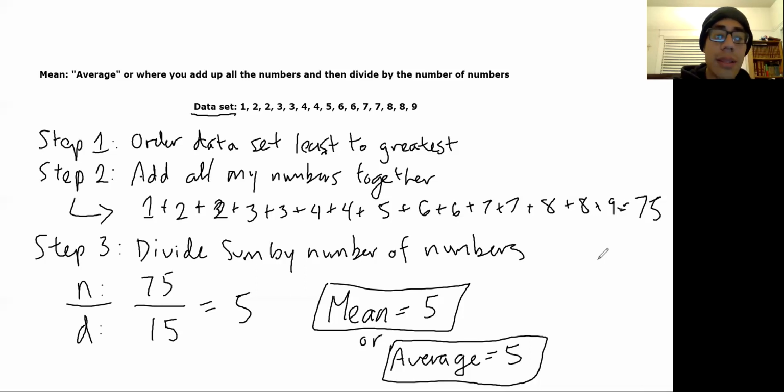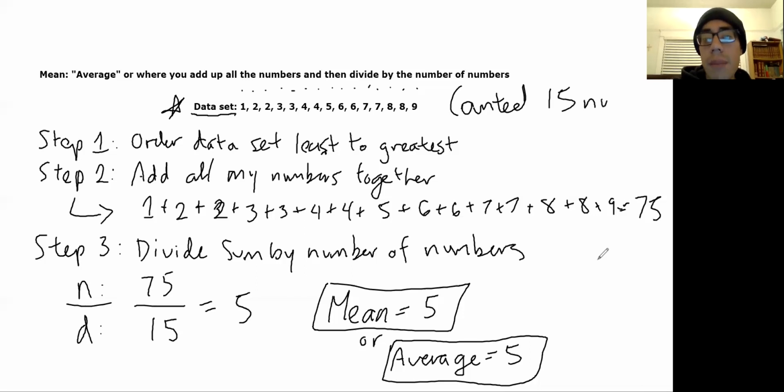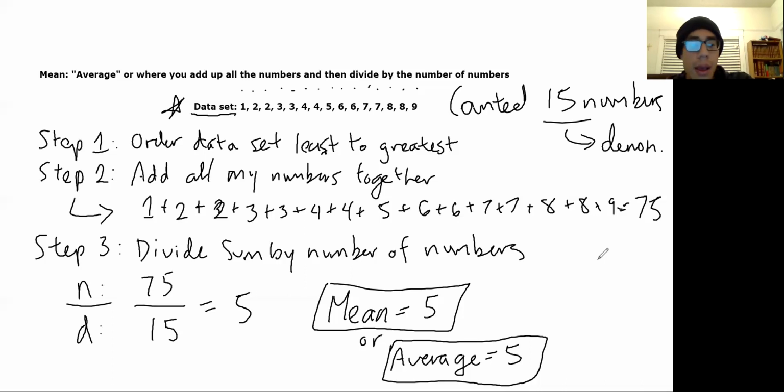What do I mean by that? Okay, let's go look at the data set right here. I'm going to count them. This is 1, 2, 3, 4, 5, 6, 7, 8, 9, 10, 11, 12, 13, 14, 15. Okay, so I counted 15 numbers, which means that 15 is my denominator. It's my denominator, which is why I put it on the bottom of my fraction.